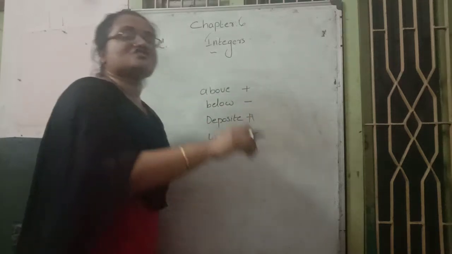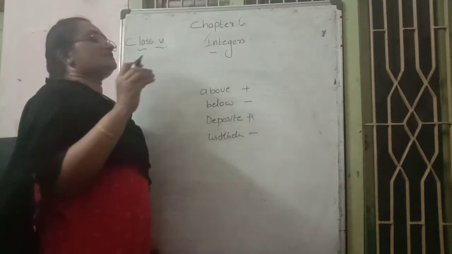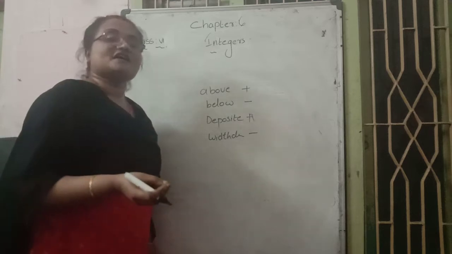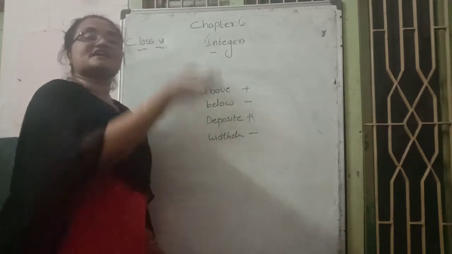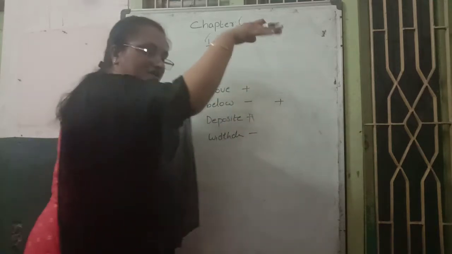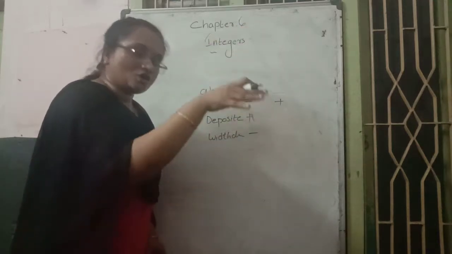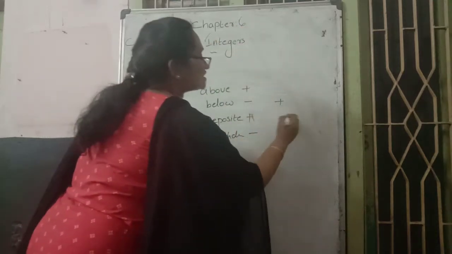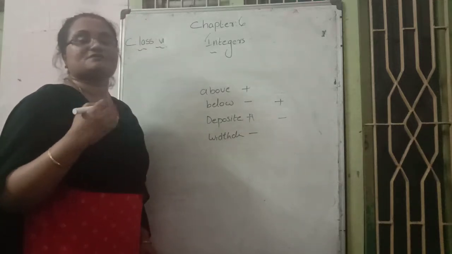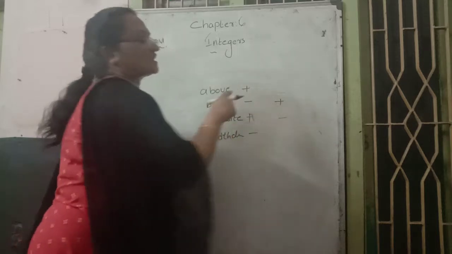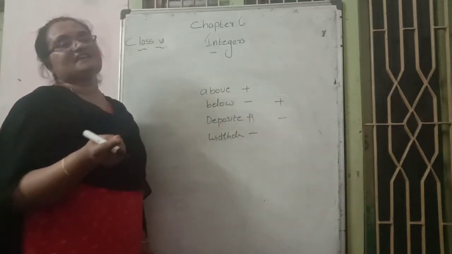Deposit means positive, withdrawal means minus. When the temperature goes high, we represent it as positive. When the temperature becomes lower, it is represented as a negative value. In this way, integer symbols represent positive and negative cases.